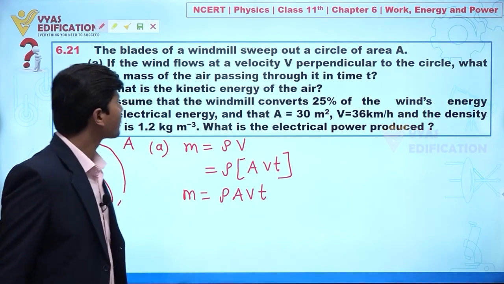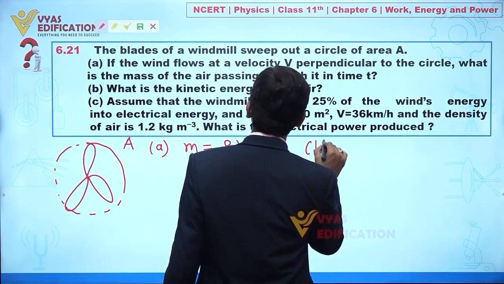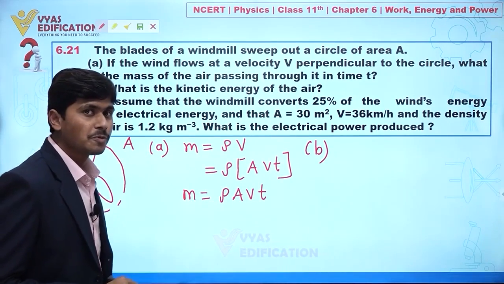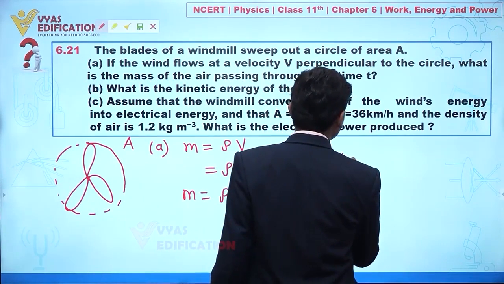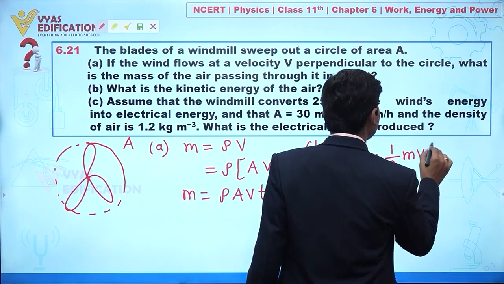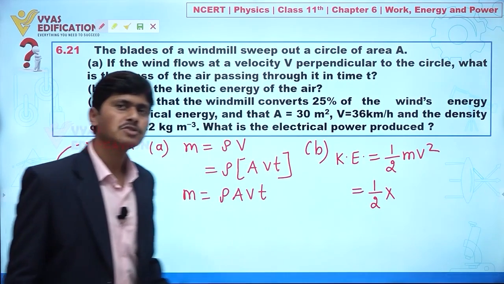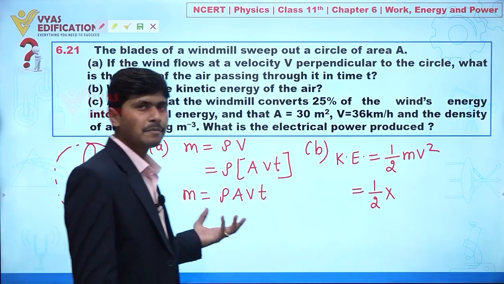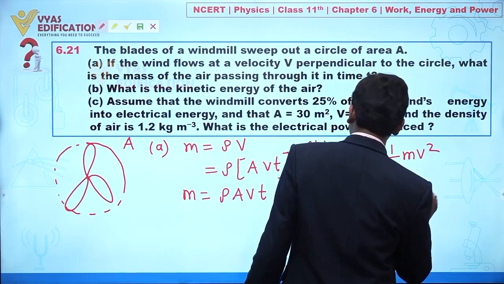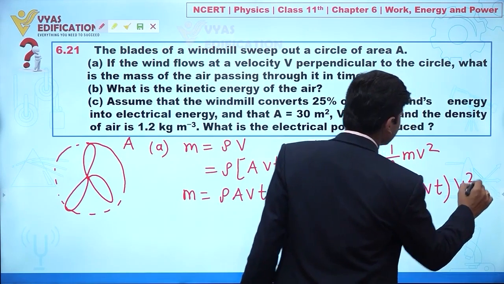Now it is given in part B, what is the kinetic energy of the air. Kinetic energy is given by half m v square. The mass of air passing in time t is given by rho A v t, and this is v square.